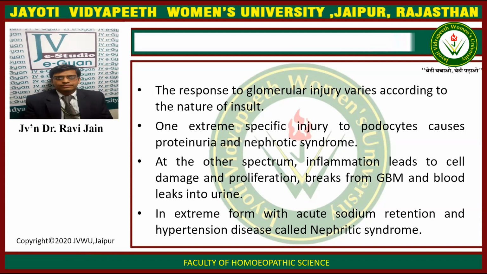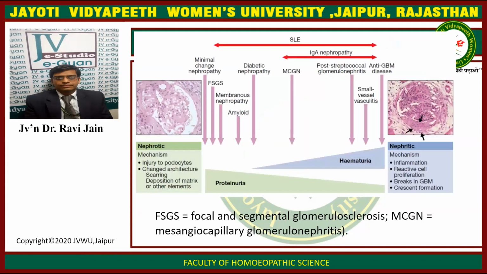So in glomerular diseases, we have 2 extremes. At one extreme we have nephrotic syndrome, and at the other extreme we have nephritic syndrome. And all the changes occurring in the glomeruli or glomerular basement membrane in between consist of glomerular diseases. All these things we will be discussing one by one.